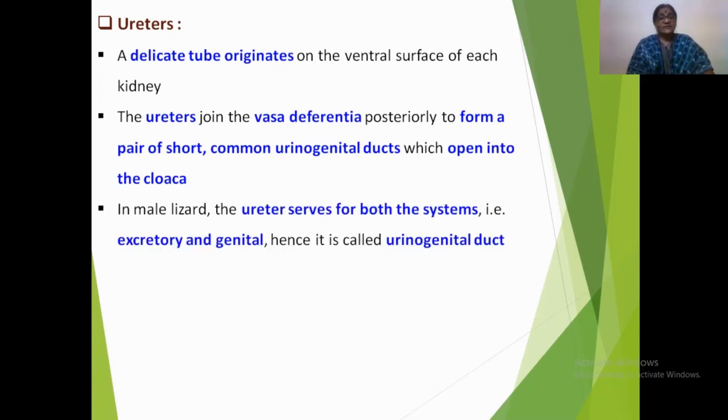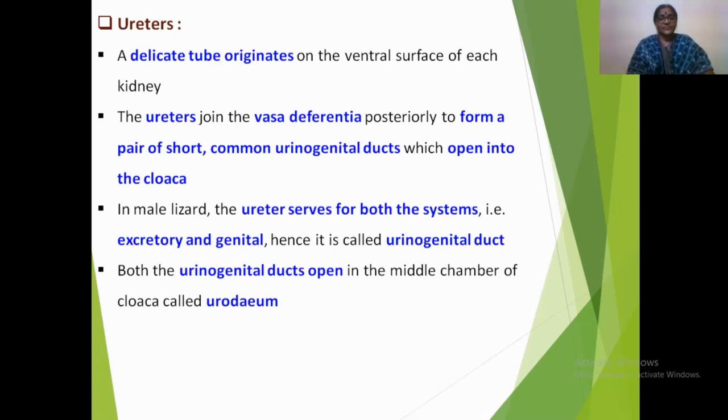In male Calotes, or in male garden lizard, the ureters serve for both the systems, that is excretory and genital, hence it is called urinogenital duct. And both the urinogenital ducts open in the middle chamber of the cloaca called urodeum. These openings are represented by urinogenital papillae.